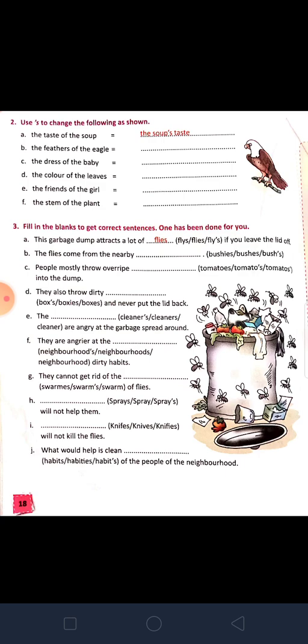Okay. The friends of the girls, G-I-R-L-S apostrophe, friends. G-I-R-L apostrophe S. Don't forget to give the apostrophe. If you do not give the apostrophe, then the answer will be wrong. The stem of the plant, the plant's stem. Like this, here are some examples. You have to do this one. This one is homework. This one I will not tell. I will give it tomorrow. Okay.